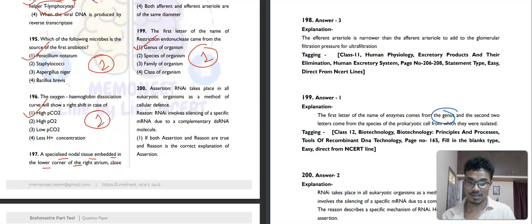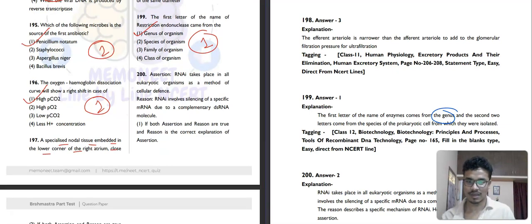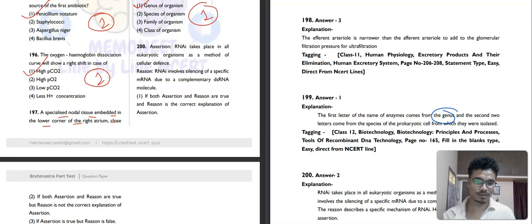Then the last, assertion-reason questions. I don't know how this paper has like 25 assertion-reason questions. Good for you.